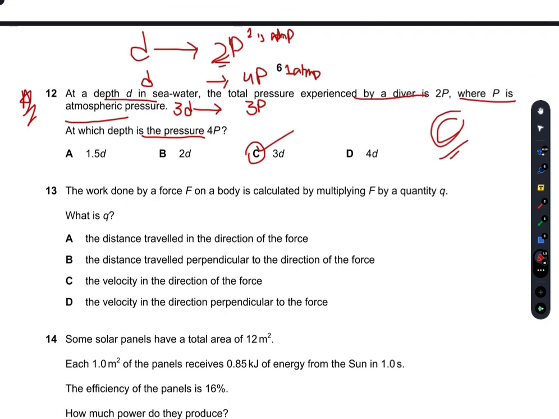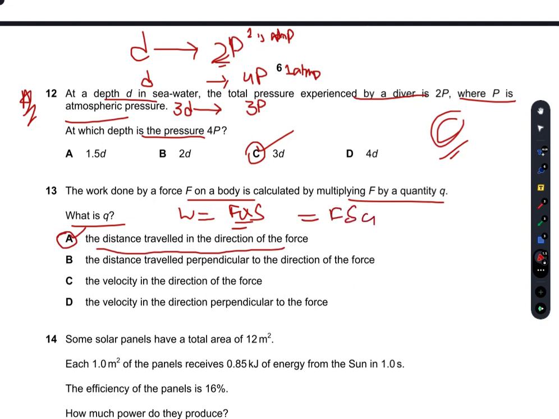The work done by a force on a body is calculated by multiplying F by a quantity Q. What is Q? So work is force multiplied by the distance traveled in the direction of the force. We know this. So A is the right answer. When it is not in the direction of the force, then we simply find the x component, Fs cos theta. So only A is the right option, all others are incorrect.